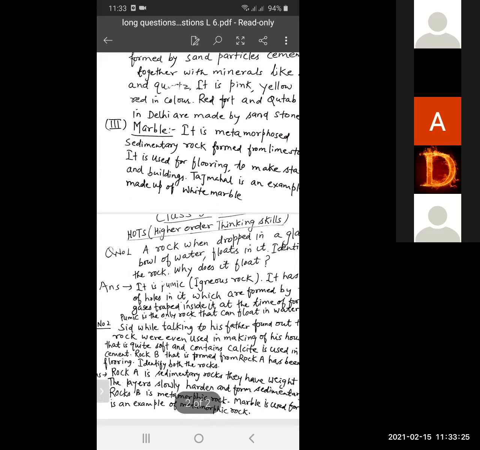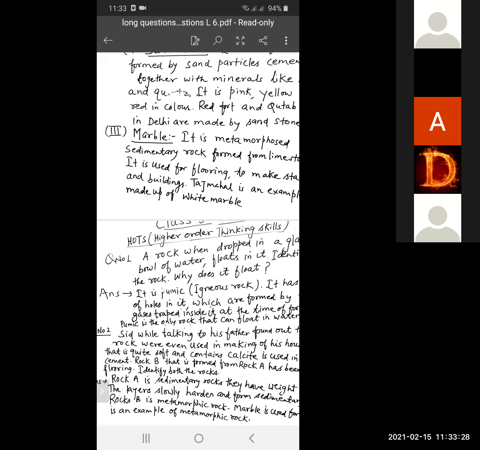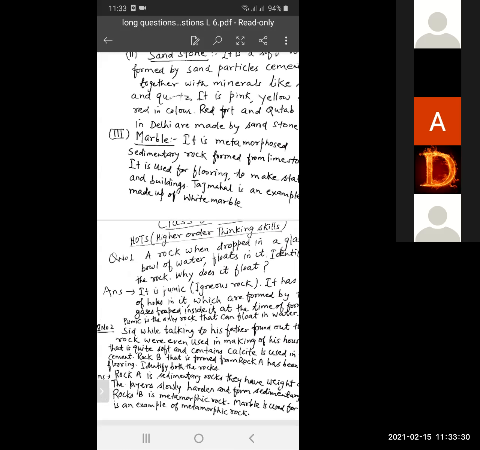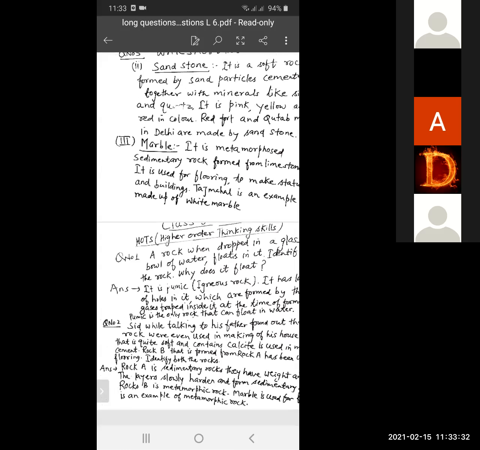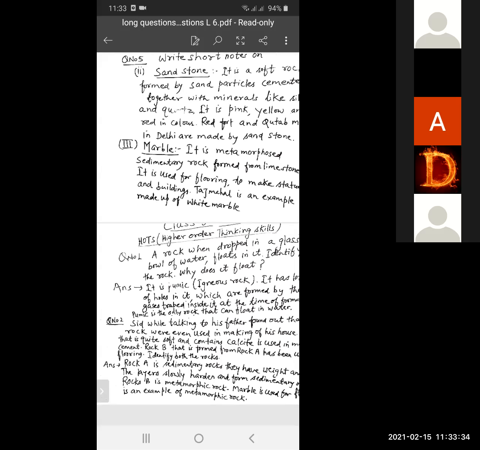So with this, students, today we have completed all the long question answers of lesson 6, rocks and minerals, including HOTS questions, back exercise and short questions. Already we have completed the internal questions and some of the question answers also. With this, the revision of lesson 6 is completed, students.